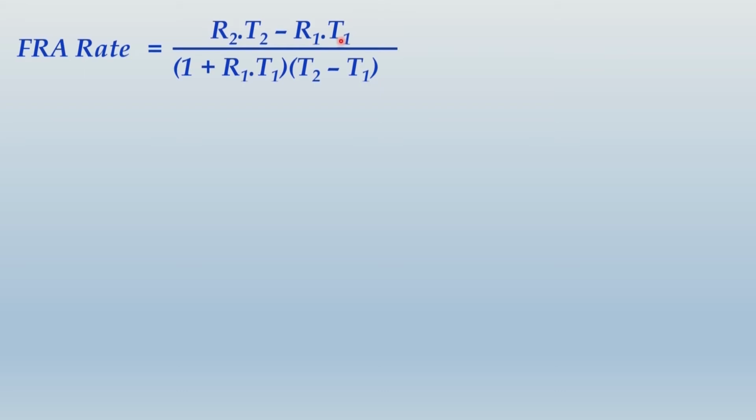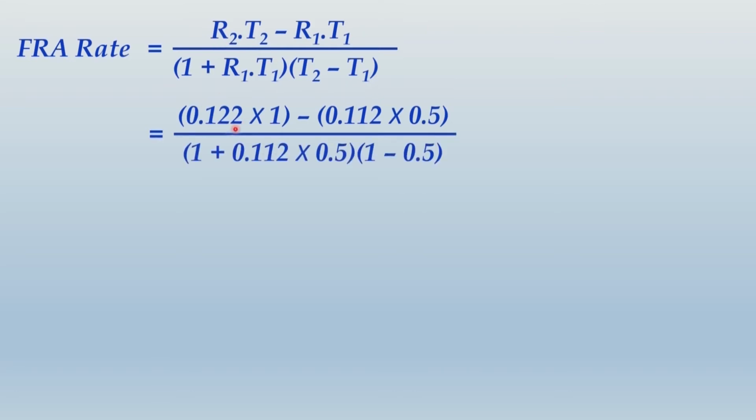Just be careful about one thing, T1 and T2, which are representing the time frames, we should not write it as 6 and 12, we should write it as 0.5 and 1, because we have to write up T here as time in years. So R2 will be 12.2%, T2 will be 1 year, R1 will be 11.2%, T1 will be 0.5 year. In the denominator we again have the same variables, so I don't have to explain them again. So let us substitute the values of these variables.